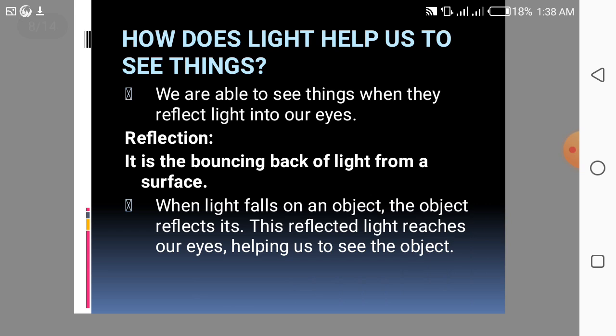We are able to see things when they reflect light into our eyes. When light falls on an object, the object reflects it. This reflected light reaches our eyes, helping us to see the object or material.